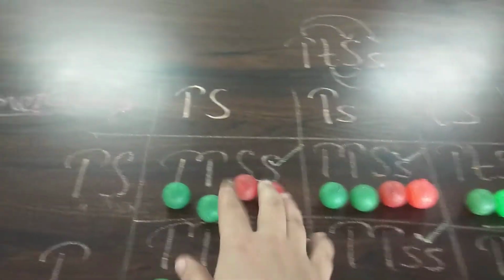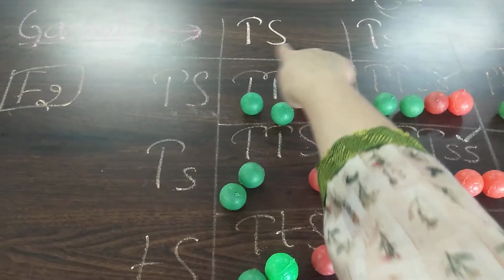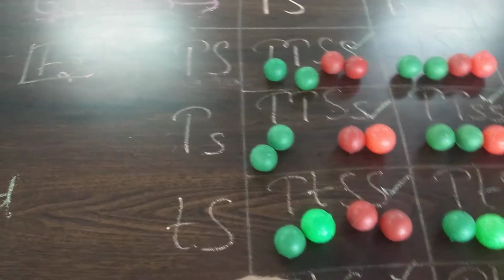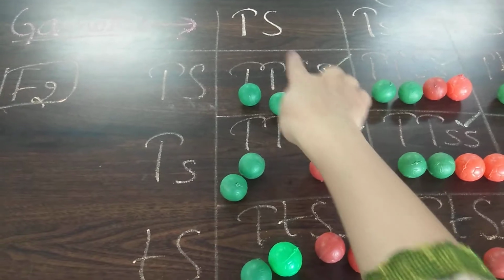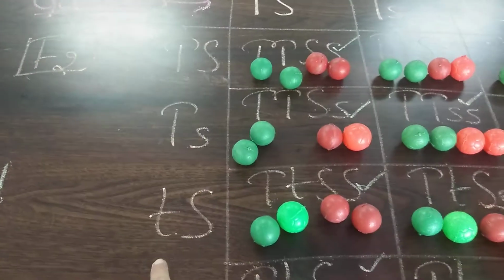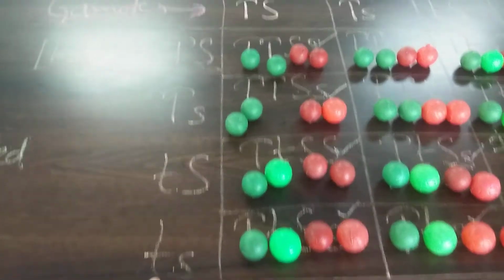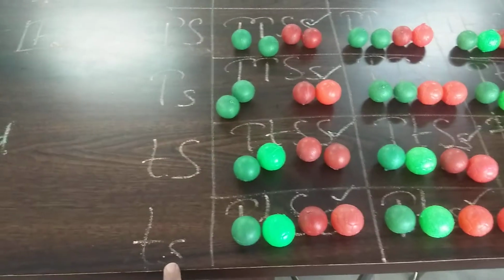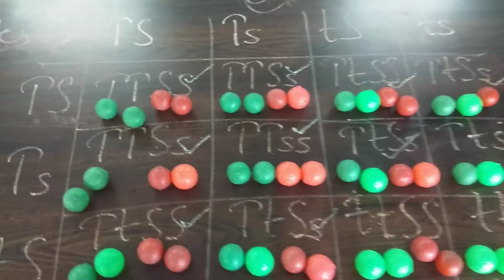Or you can do it the other way around, in which the gametes of the vertical side will be taken and crossed with the gametes on the horizontal side, and so on for the remaining combinations. So this is the result obtained by the selfing of the F1 generation of the dihybrid cross.